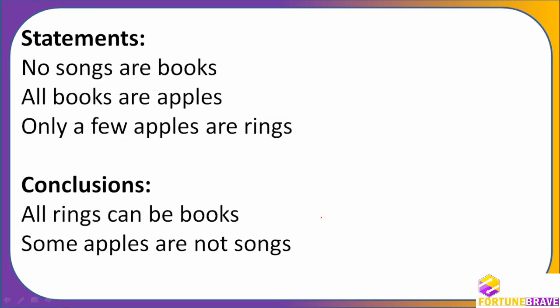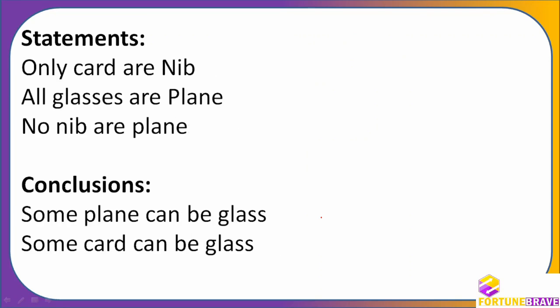Okay. So let us see this one. This is the same one, right? Only card or nib. Now how do we write it? Card we will draw, and then inside it is nib. We'll put the degree on nib so that nothing can go inside nib now. Only cards are nib. Card can be anything else, but nib cannot be anything other than card. This is how we have to understand this.